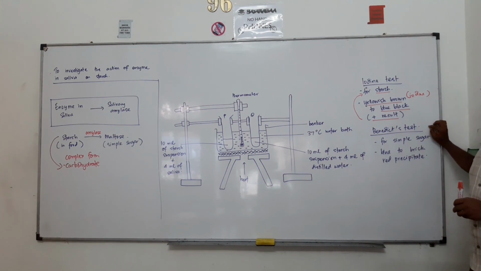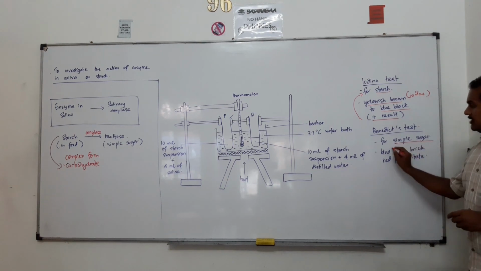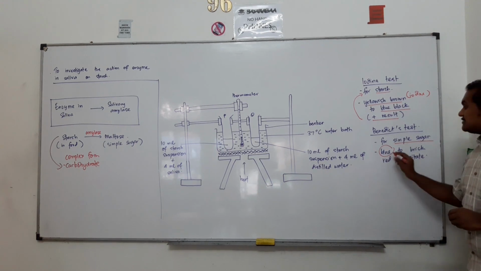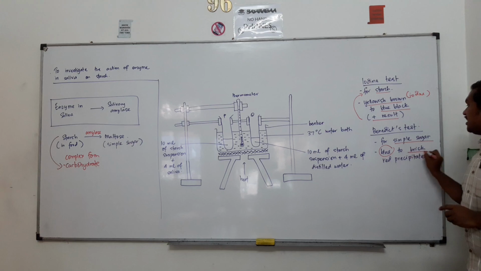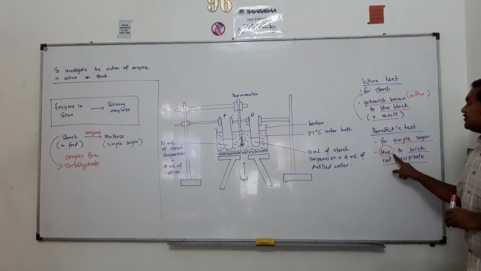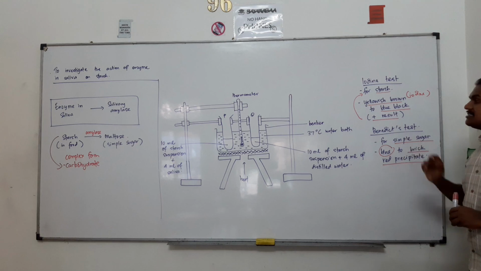Benedict's test will be for simple sugar. If any substances that we are going to use for the test contain simple sugar, the original color of Benedict's solution will be blue, and this blue color will change into a brick red precipitate. So if the blue solution of Benedict changes to a brick red precipitate, it shows a positive result for the presence of simple sugar.